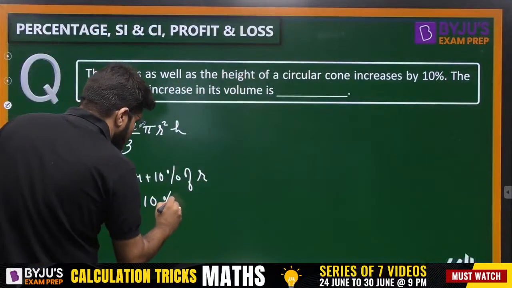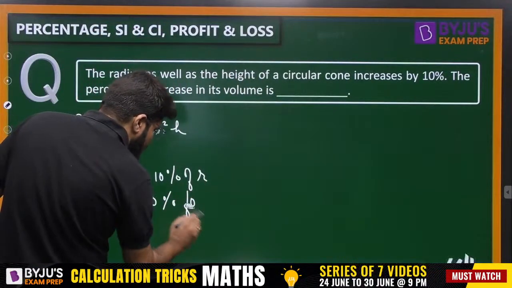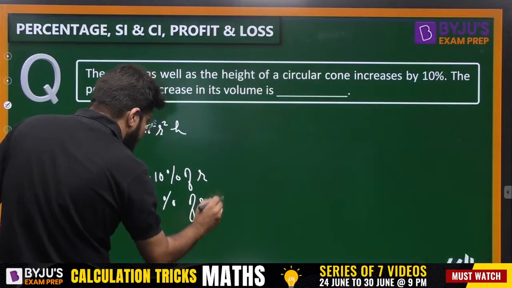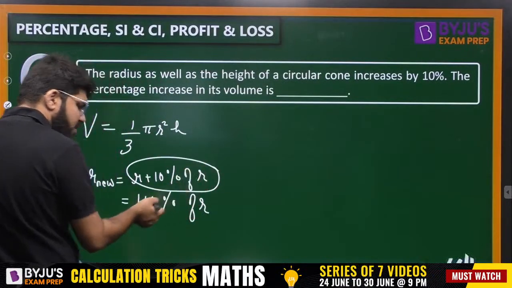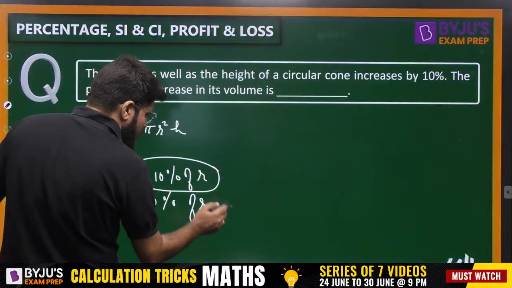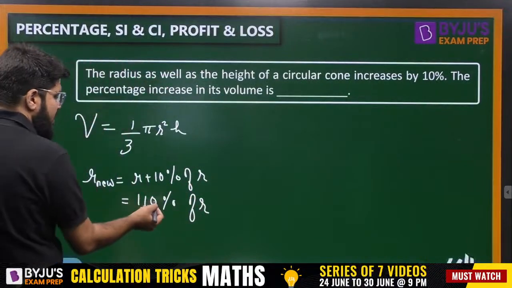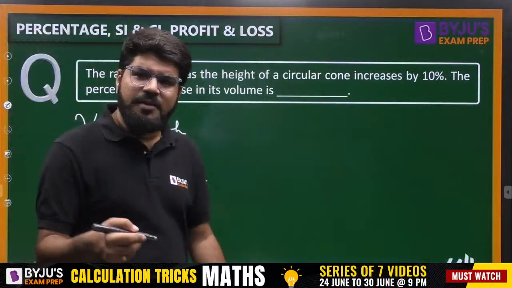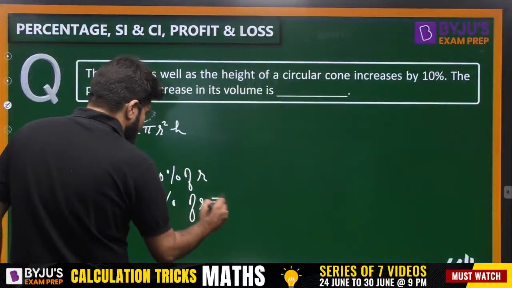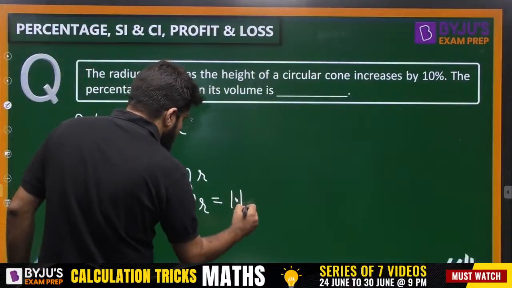Right. So what I want to tell you here is that you should not write down this expression. Rather than that, you should directly write down 110%. Okay. Now what is 110%? Percentage to fraction? Divide by 100. How do you calculate 110%? 110 divided by 100. So that will be 1.1 R.